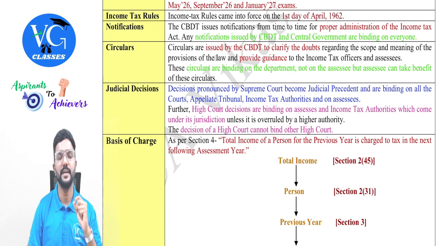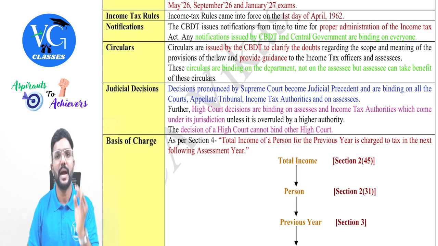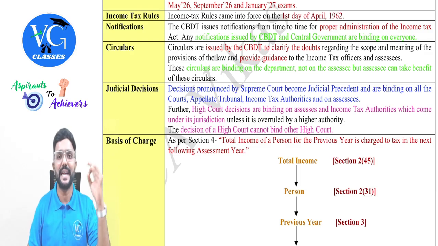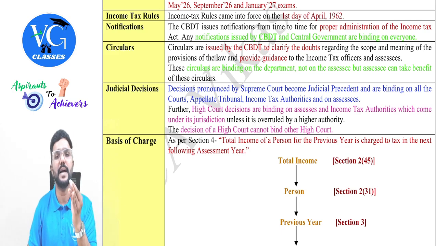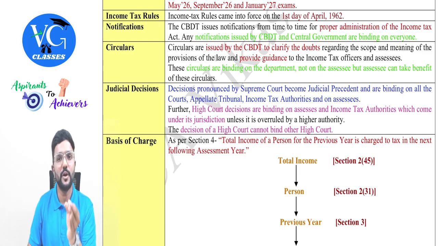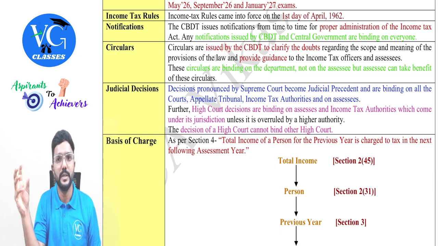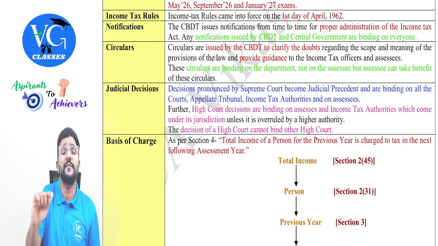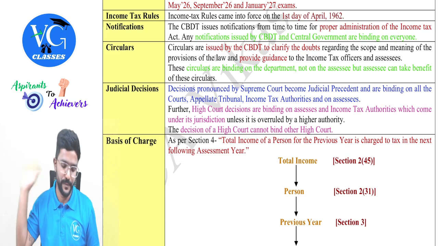If I have to give one example, guys, in income tax, as per section 32, every assessee is supposed to charge the depreciation under the WDV method, except the assessee who is engaged in the business of electricity. Now assume I am not engaged in the business of electricity, so I am supposed to follow the WDV method. And the depreciation rates for each category or each block of asset are given in the income tax rules, guys. Got it? So section 32, which talks about depreciation, will refer to the rules. The depreciation rate under the WDV method for each block is given in the rules.